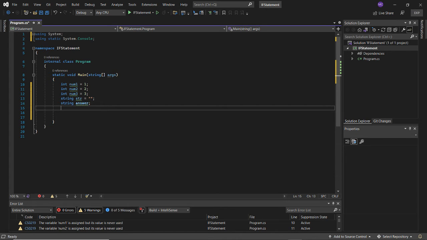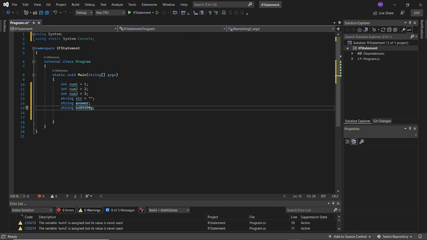Remember, a string is a group of characters, and it has to be together. There can't be any space in between when you're creating a string. So I could create a string, for instance, and I can call it K, this, that, and the next.